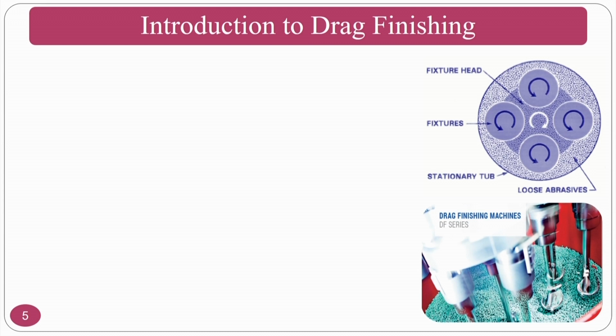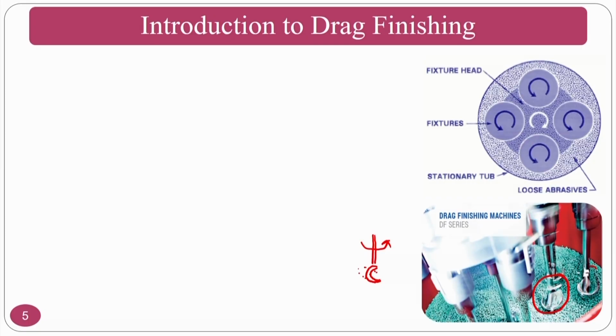Assume my component is here and another component is here, held like this. These will also be rotated, and at the same time the bowl is also rotated. So the abrasive particles will have relative motion between these two, and you will get a good surface finish compared to the tumbling process, because you are controlling locally.